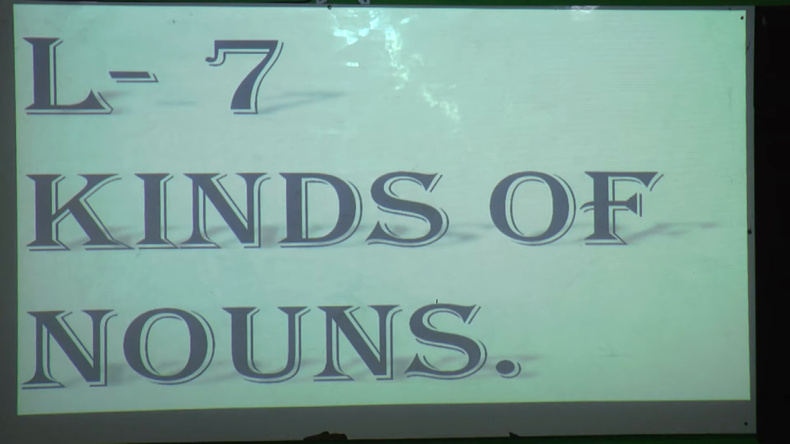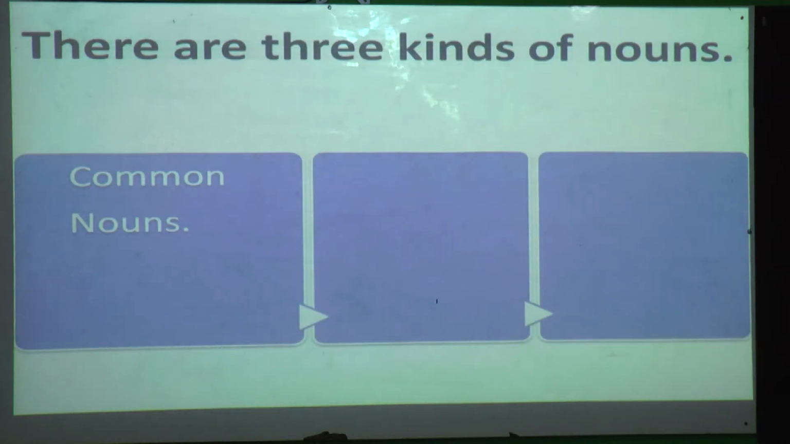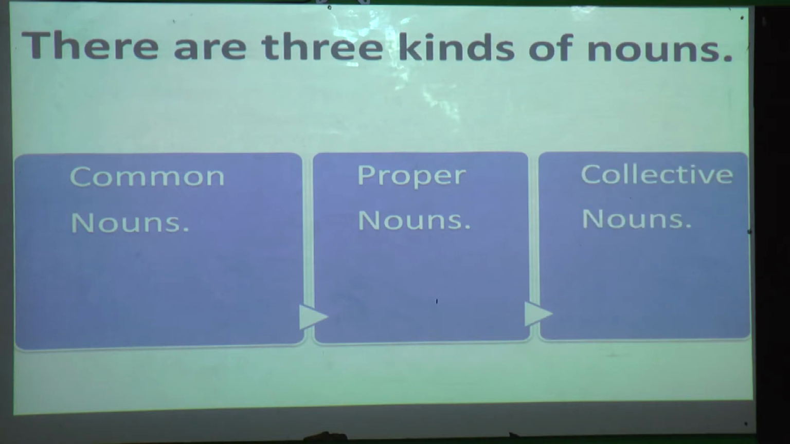So ready students? Now you may be very excited. How many kinds are there? What are they? All we are going to see in detail. So how many kinds of nouns are there? Yes, there are 3 kinds of nouns. First is common nouns. Second is proper noun. And third is collective noun.